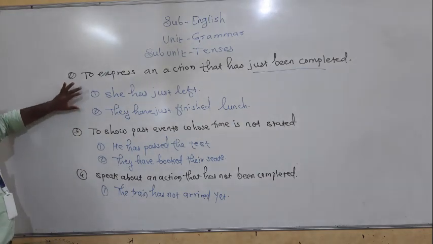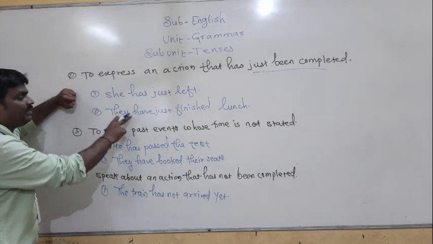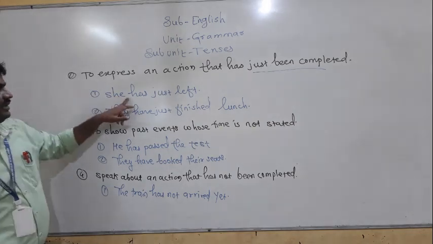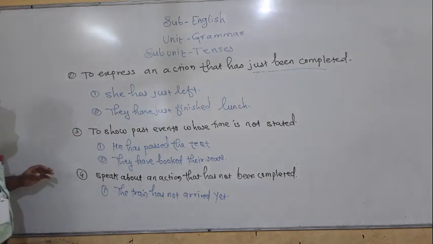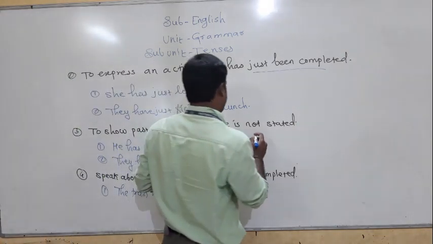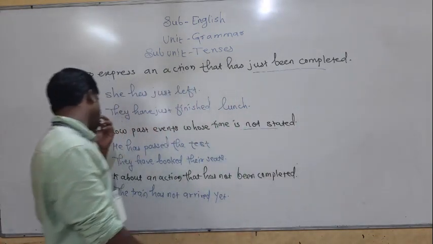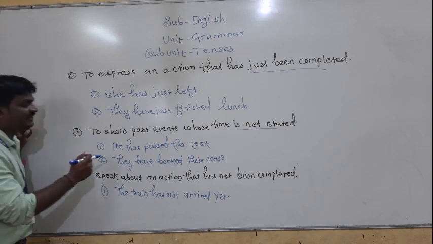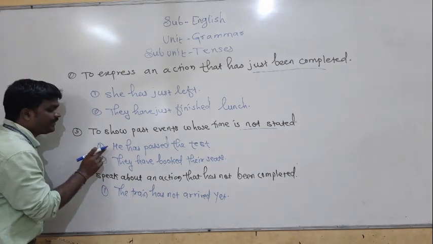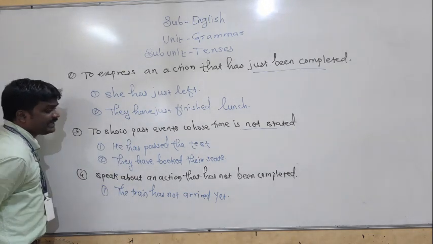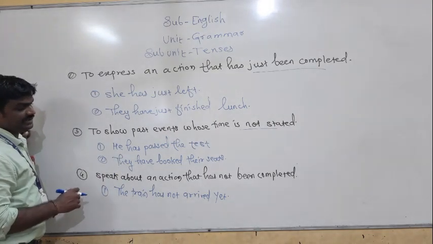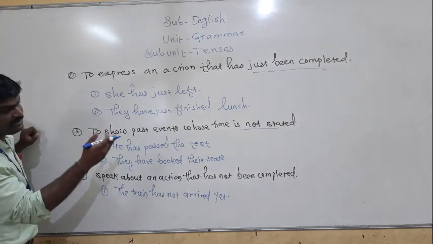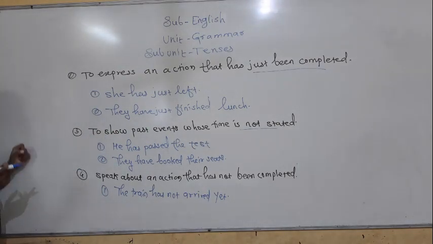Here see, a plural pronoun is there, and because of that have is used, and in front of a singular pronoun we are using has. The third use is to show past events whose time is not stated. He has passed the test. Example is here. They have booked their seat. When they have booked their seat, exactly we are not getting the time.